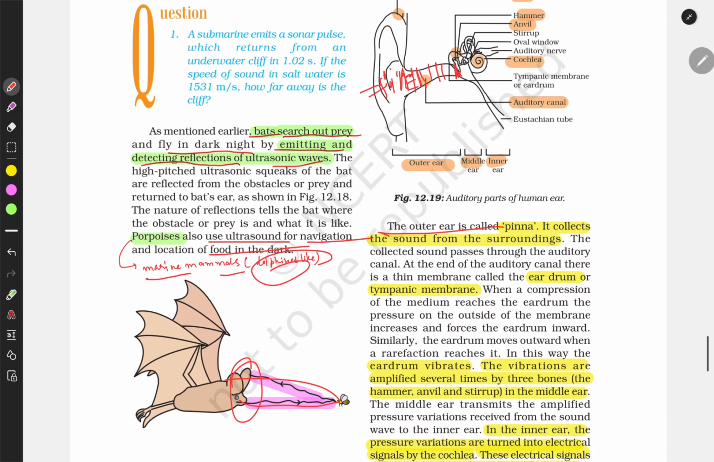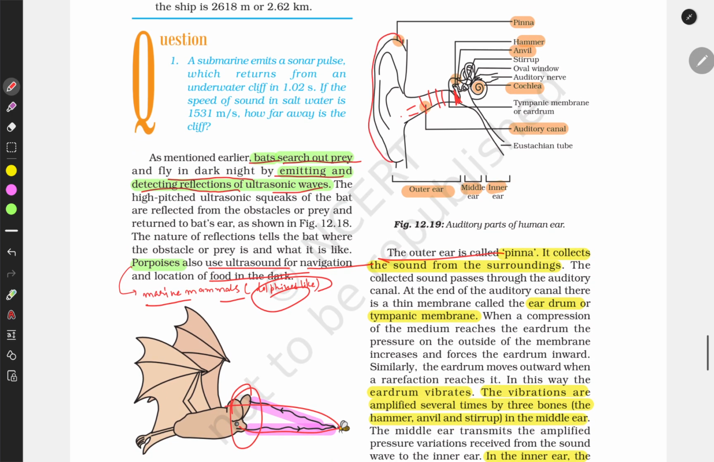The outer part is called the pinna. It collects the sound from the surroundings. The collected sound is passed through the auditory canal. This is the auditory canal. At the end of the auditory canal there is a thin membrane called the eardrum, and this is the eardrum.